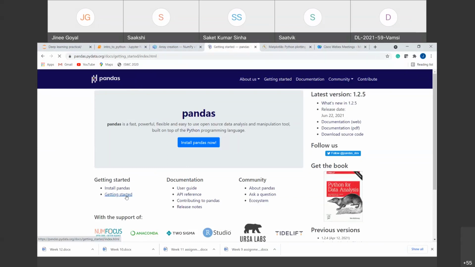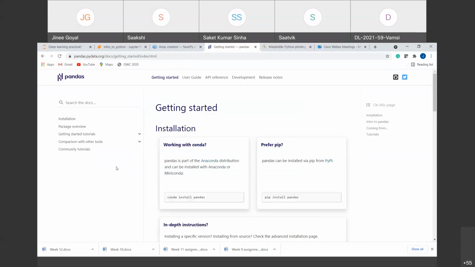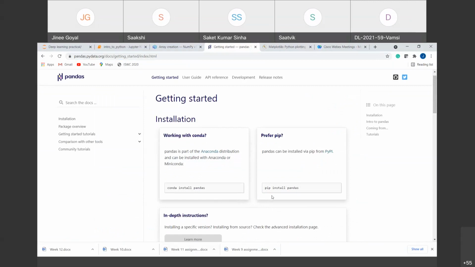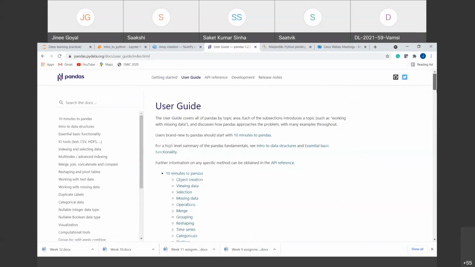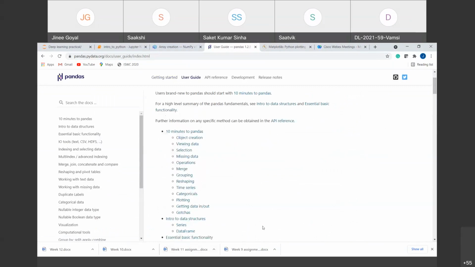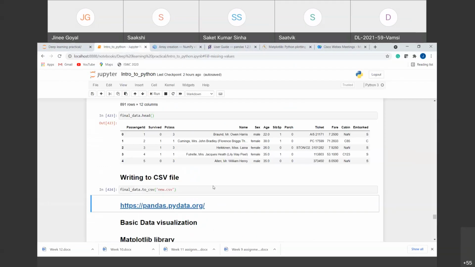For example, I'm getting started, right? So here it is shown how you want to install this, right? If you go to the user's guide, you will get all the things that you want to do, right? For example, if you want to create objects, handle the missing data that I already told you about, merge some data frames, or group them, right? Whether you want to create series or data frames, all the information is present in this documentation, and you can refer here if you want any additional information, right?